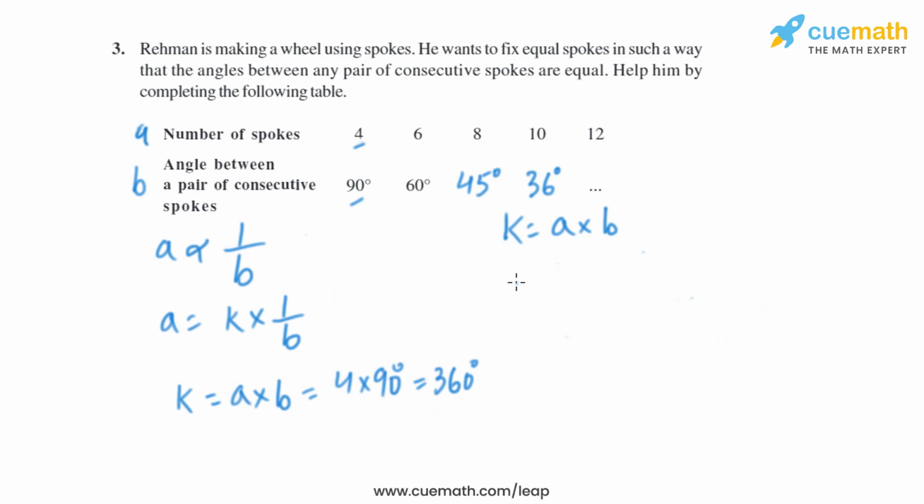Now let's find out for 12. So it will be 360 degrees equals 12 into B, and B we will get 360 degrees divided by 12, which is same as 30 degrees. So when the number of spokes is 12, the angle between a pair of consecutive spokes is 30 degrees.